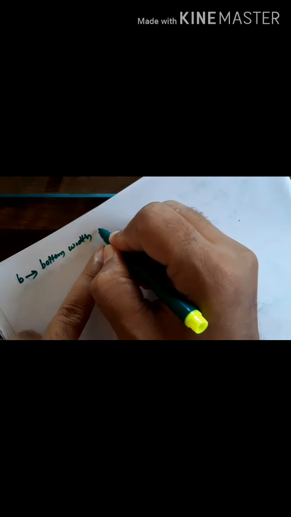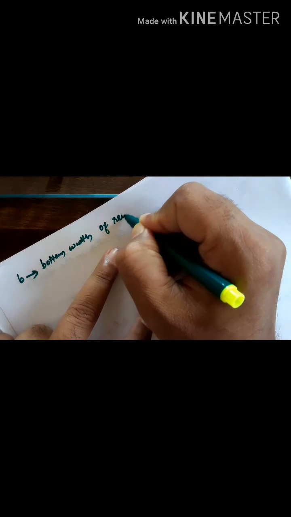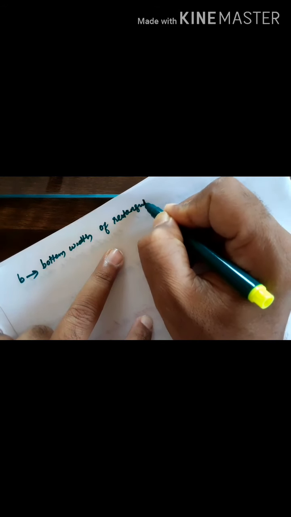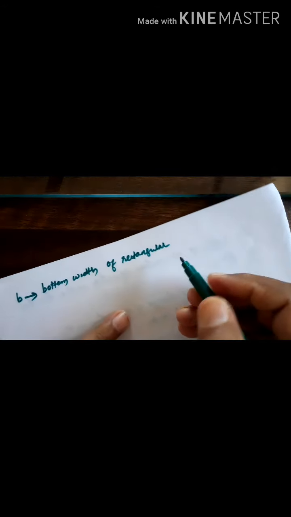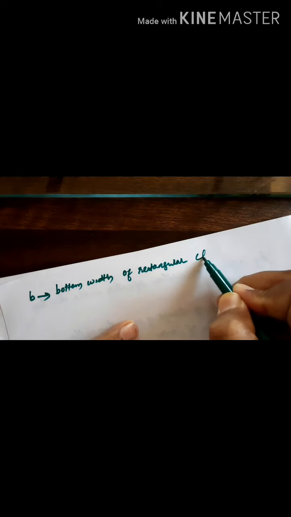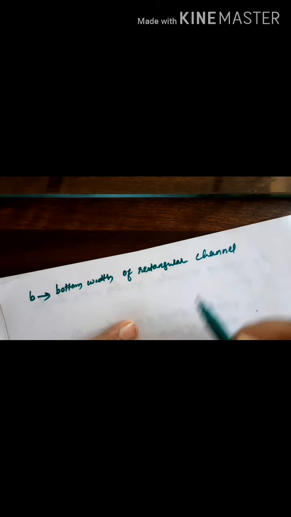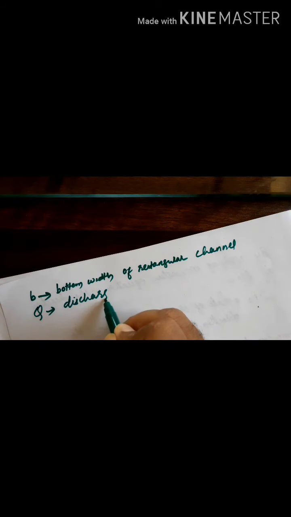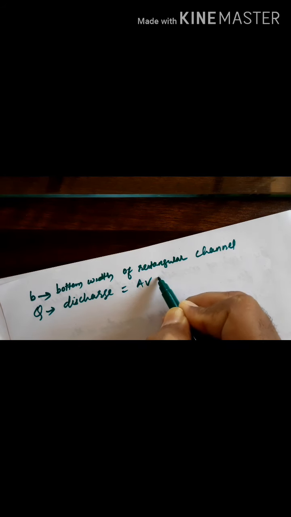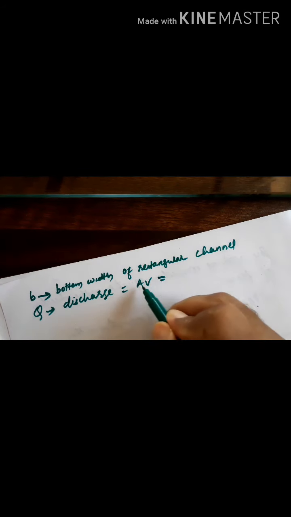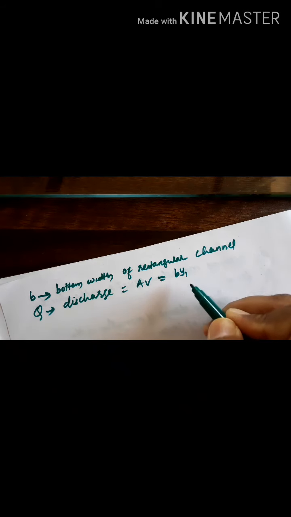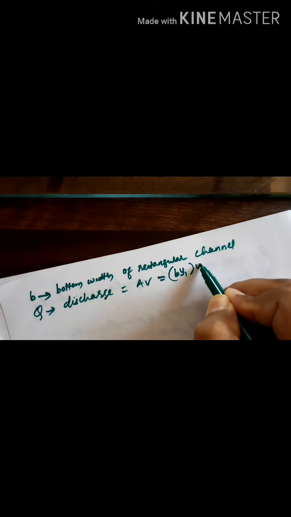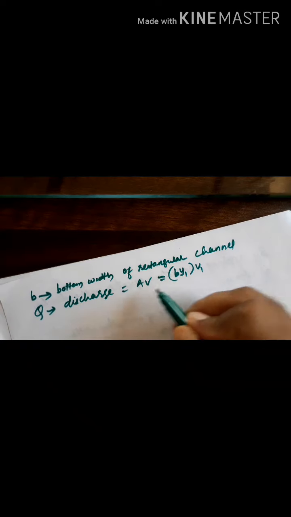Bottom width of rectangular channel. Then what is Q? Q is discharge, which is A into V, and which can be written as area B into y1 into v1. This is at section 1.